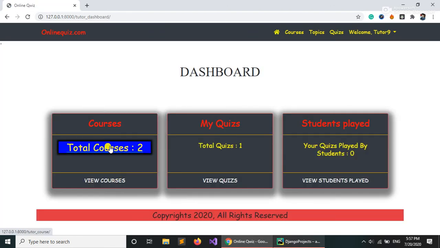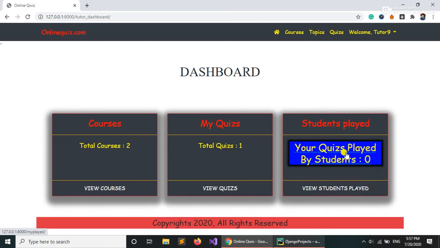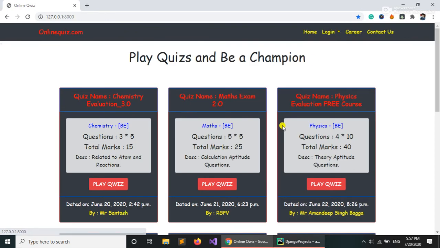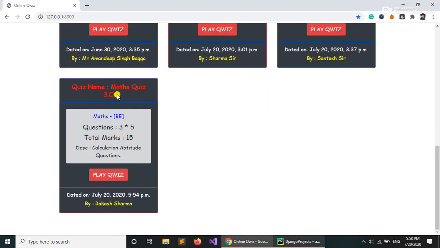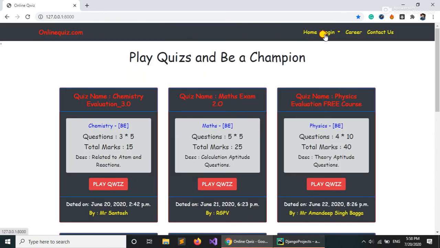Total courses remains 2, but total quizzes becomes 1 as we added. But here it's showing 0 because no students have yet played any of the quizzes added by this tutor. So let's log in and play this quiz. Here also the quiz may be updated, as you can see, Maths Quiz 3.0. So we need to go to student login.